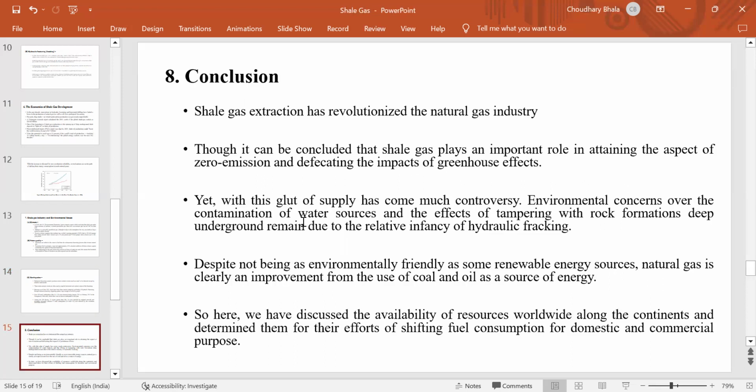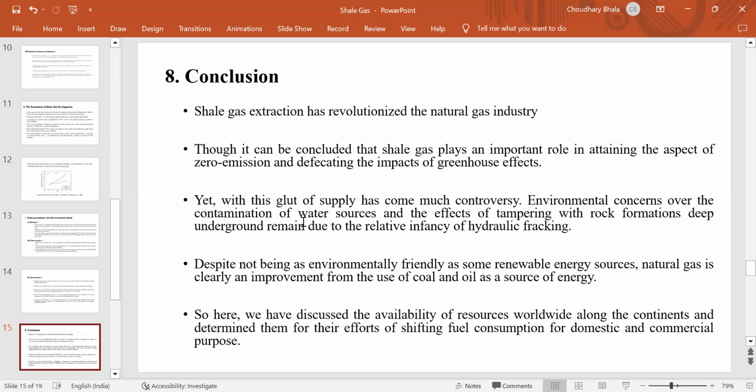Now, the conclusion on the shale gas industry and shale gas deposition. Shale gas extraction has revolutionized the natural gas industry, so it can be concluded that shale gas plays an important role in extending the prospect of zero emission and restricting the effect of greenhouse gases. As the supply has become much more controversial, environmental concerns over the contamination of water sources and the effect of tampering with the rock formation deep underground remain due to hydraulic fracturing. Despite not being as environmentally friendly as renewable energy sources, natural gas is really an improvement over the use of coal and oil as a source of energy.